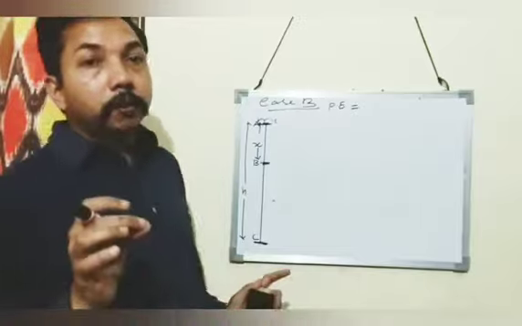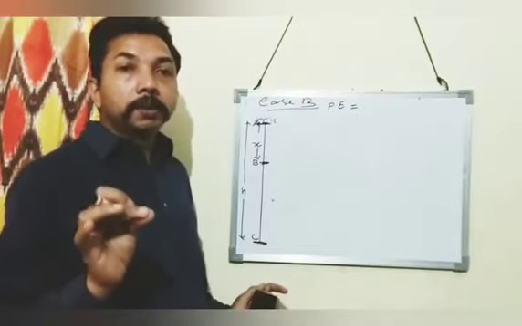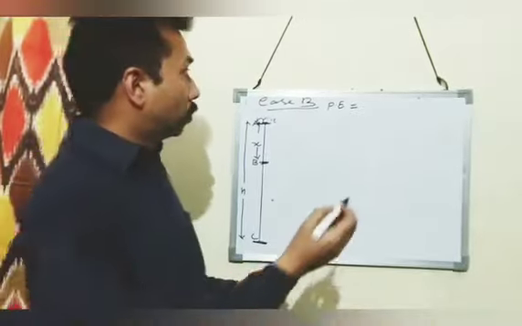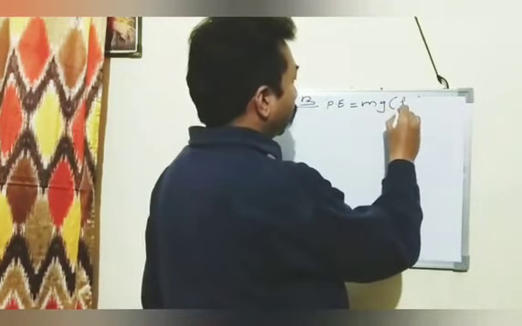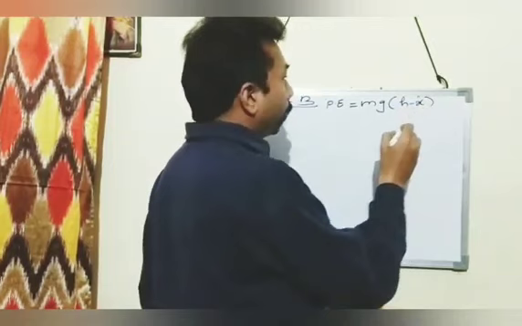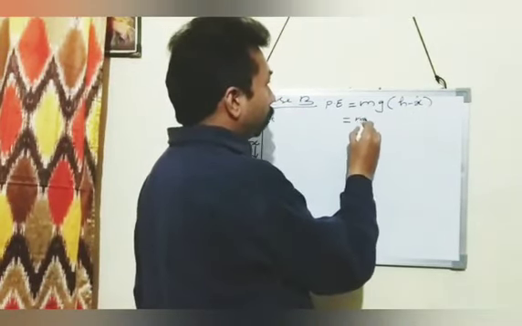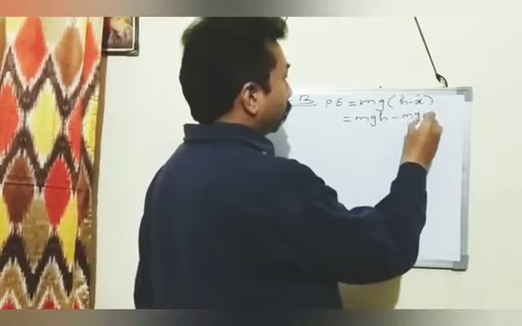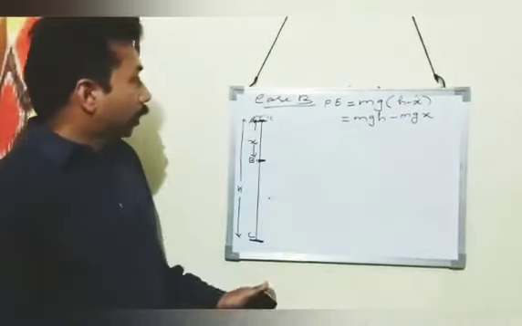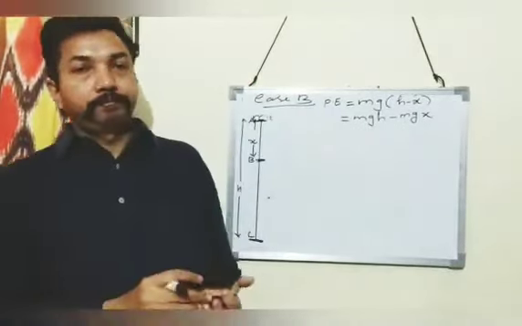So the formula to find potential energy is m into g into height above the ground. Then it will come m into g into h minus x, which is equal to mgh minus mgx. This is the potential energy at point B.